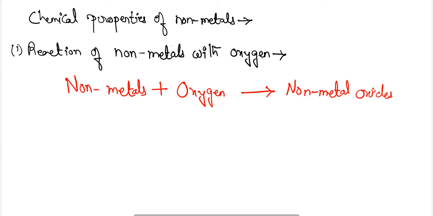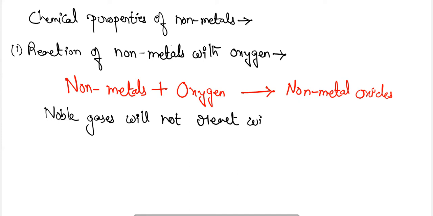Here an exception is there. The exception is that noble gases will not react with oxygen to form oxides. We can take an example such as carbon.